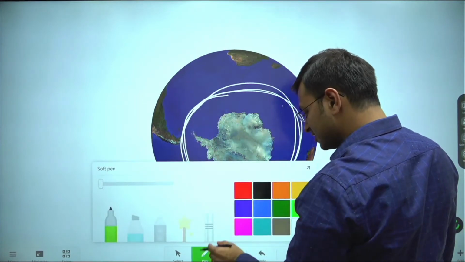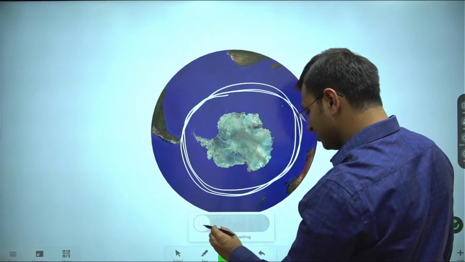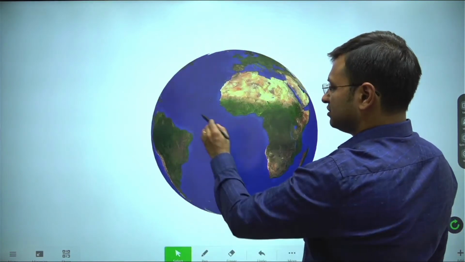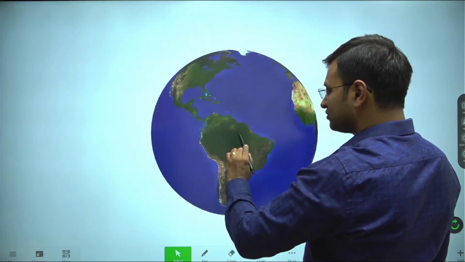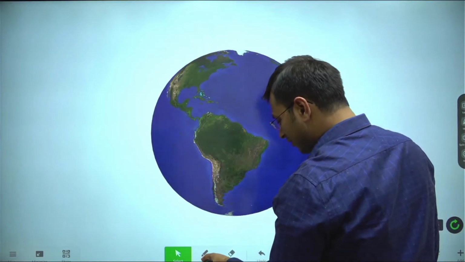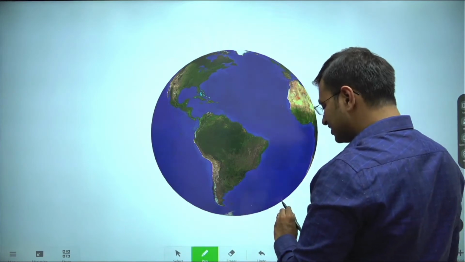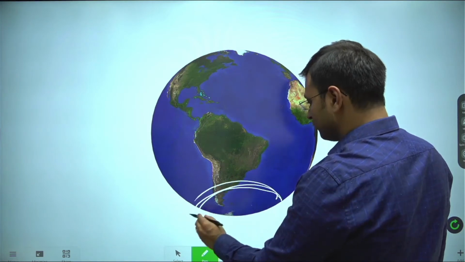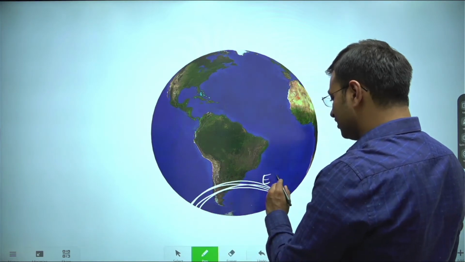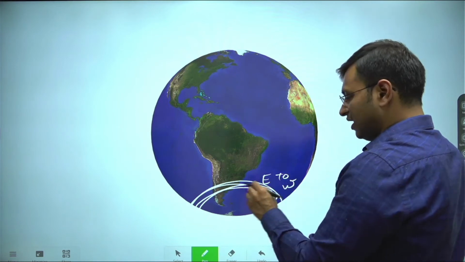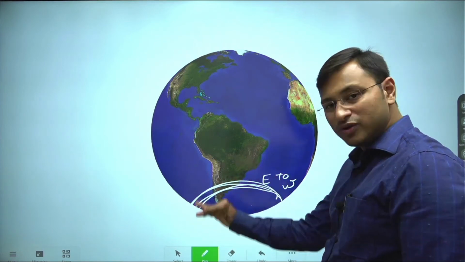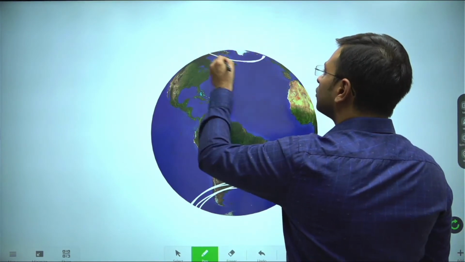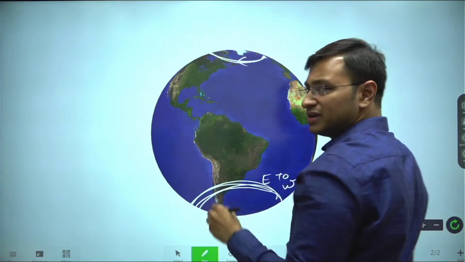And if I'm showcasing from the perspective of the equatorial areas, let's assume this to be our South America. So this is the direction of the polar vortex circulation. It will move from east to west. I'm not drawing the exact, but for the sake of understanding, it will be over here, and in the north again you will have a polar vortex which is moving from east towards west.